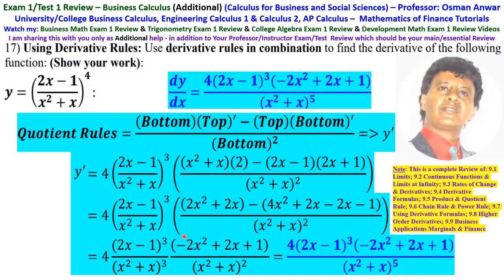Then the top is 4(2x - 1)^3 times (-2x^2 + 2x + 1), and the bottom has (x^2 + x)^3 and (x^2 + x)^2, which can be combined into (x^2 + x)^5. So the whole is then equal to 4 times (2x - 1)^3 times (-2x^2 + 2x + 1) over (x^2 + x)^5.